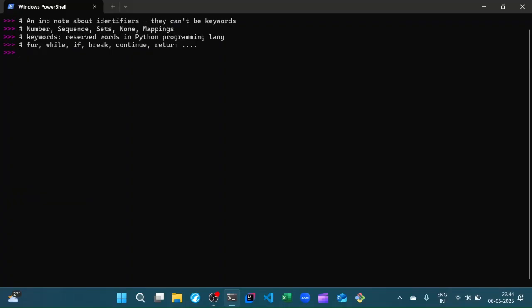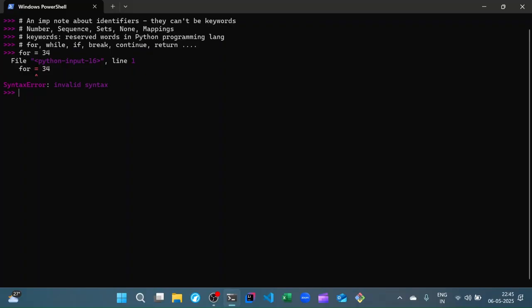Now, to demonstrate how it is not permitted, I'm just going to try to name a variable for. Now, obviously, over here we get this invalid syntax because the compiler sees for, and then it's actually attempting to match it with a syntax like this: for variable name in. This is just one of the many ways in which you can define a for syntax. There are other ways as well. For variable name in XYZ. It's trying to match this with this syntax because it has seen for. So that's why it's throwing an error, invalid syntax.